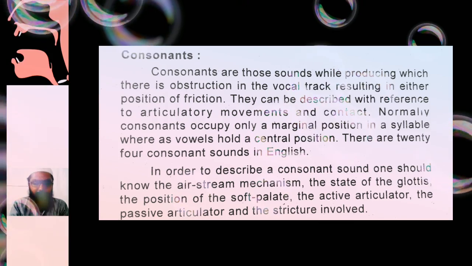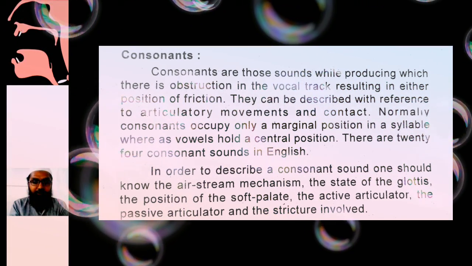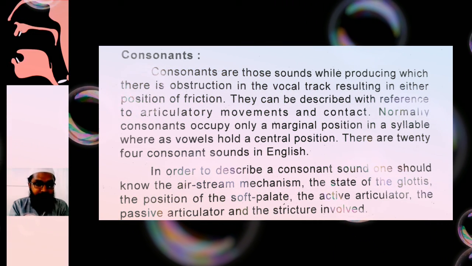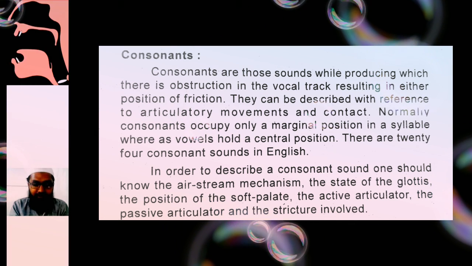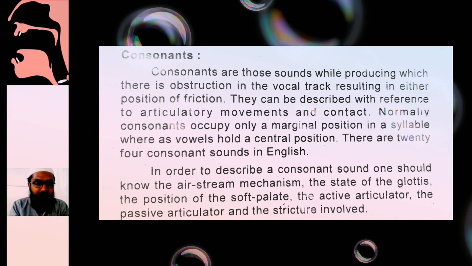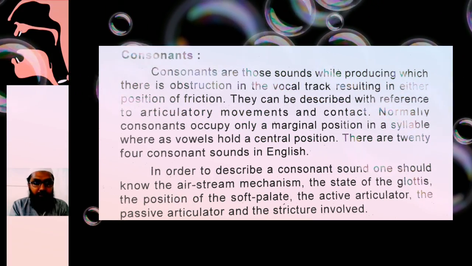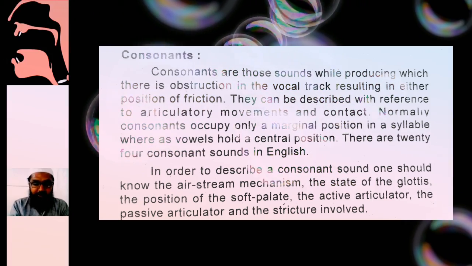In order to describe a consonant sound, one should know the air stream mechanism. If you want to understand consonants completely, you should know how air plays a vital role while producing consonant sounds.